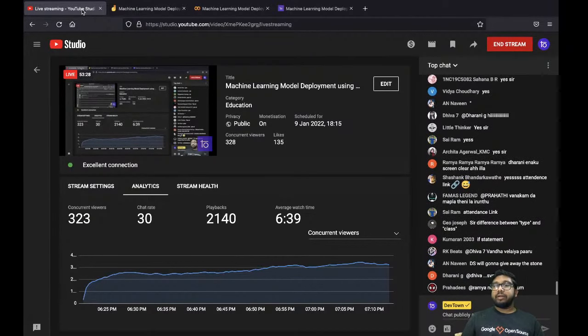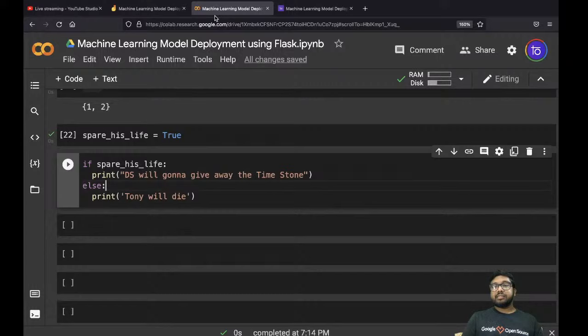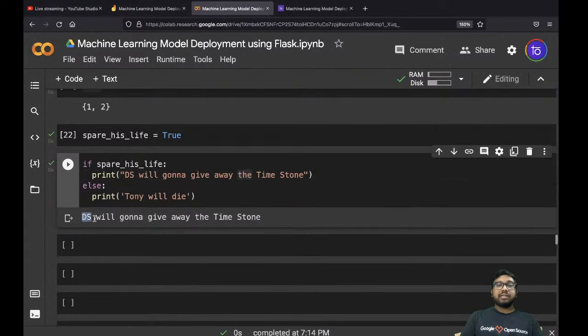If statement. Exactly. So the if statement is going to run, right? Let's check this. Exactly. So the if statement has run because this statement is true.